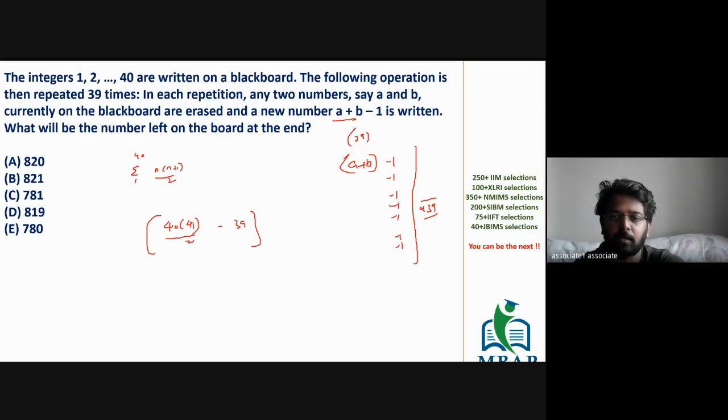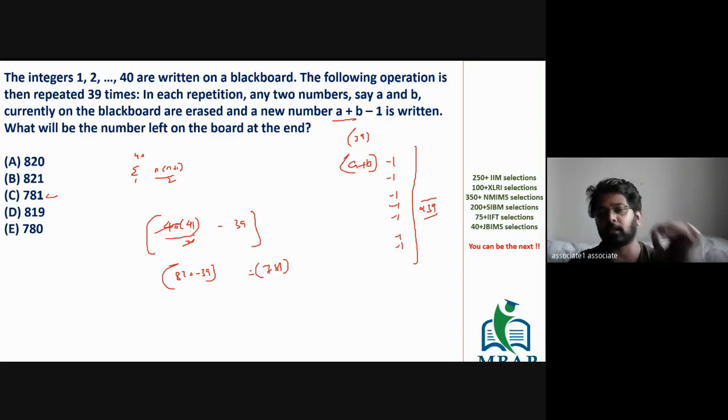Is this clear? So the sum of the first 40 natural numbers will become how much? 820 minus 39. What is 820 minus 39? The value will become 781. Is this understood to all of you? Everyone out here? Open question to all of you.